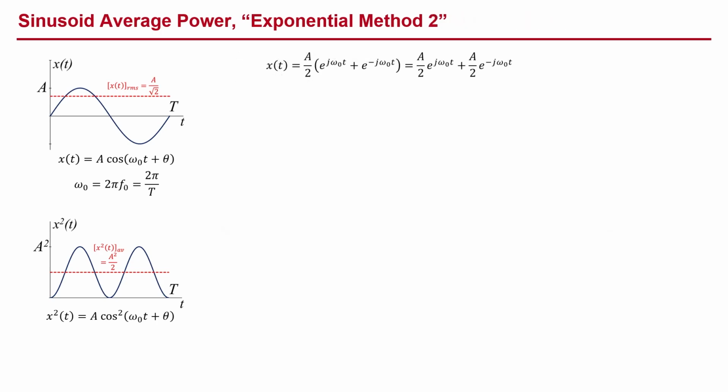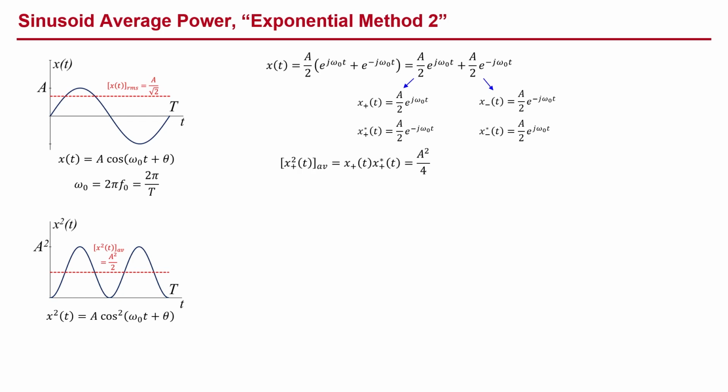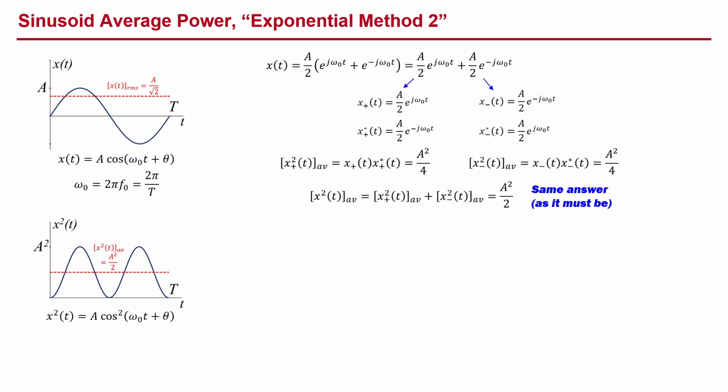Now let's revisit the average power of our sinusoid with what I will call exponential method 2. We'll call the positive frequency term x plus of t, and we'll call the negative frequency term x minus of t. We get the conjugate of each term by flipping the sign of the exponent. When we multiply x plus of t by its conjugate, we get a squared over 4 to give the average power contribution of the positive frequency component. And we get the same result when we multiply x minus of t by its conjugate. We add the terms to get a total average power of a squared over 2, which is the same answer as before, as it must be.